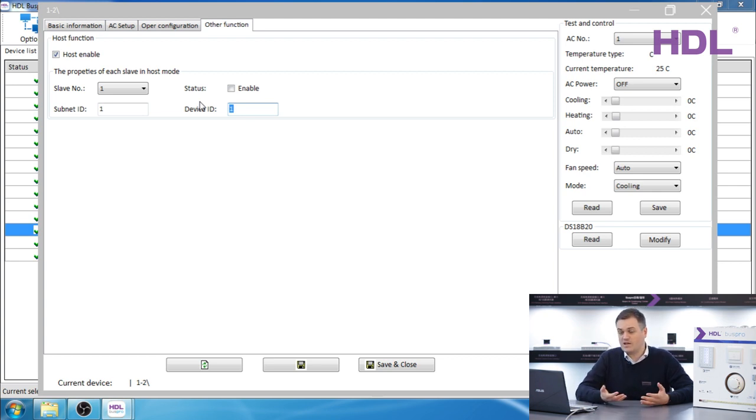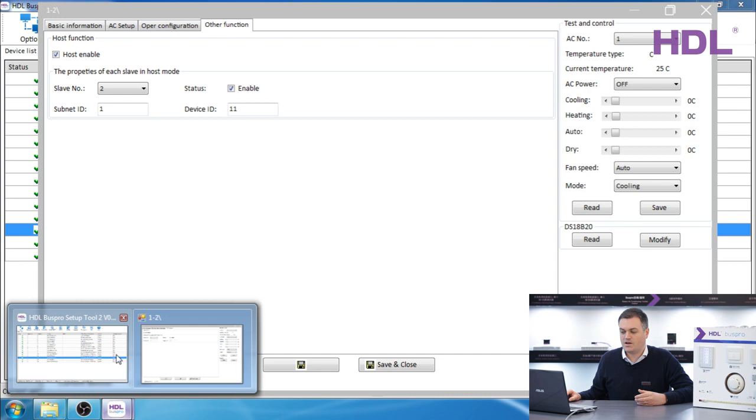We do not have any in this example, but I will pretend we have one at number 10. Make sure to click Enable and Save. Then for the next one, maybe we have one at number 11. Enable and Save, and so on. The other ones will now be controlled automatically and synchronized with this master host. You have now set up the HVAC.